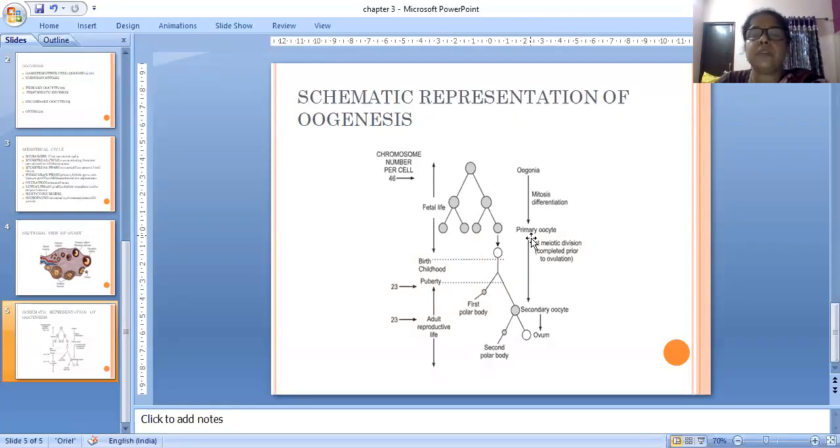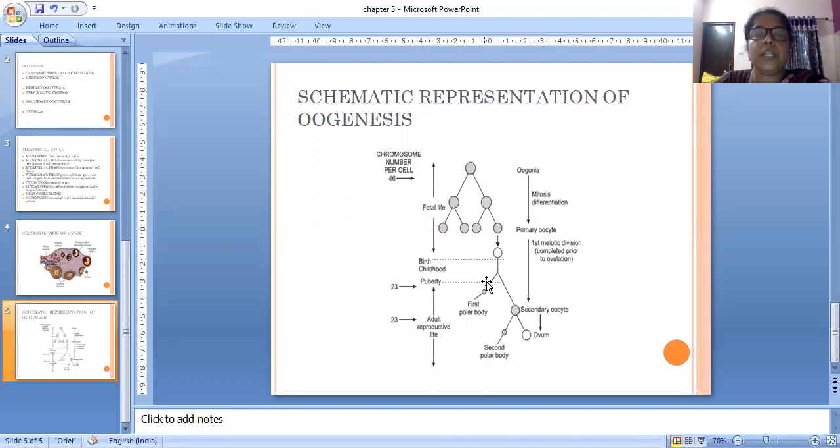And afterwards, what will happen? This primary oocyte undergoes meiotic division. In meiosis, 2 divisions are there: reduction division and equational division. First the reduction division takes place. The first meiotic division is the reduction division. Because of this reduction division, the chromosome number is reduced to half.